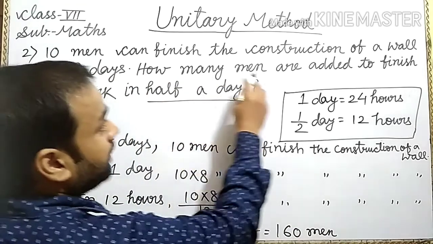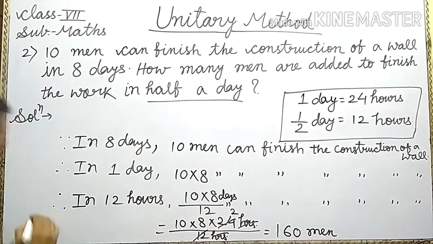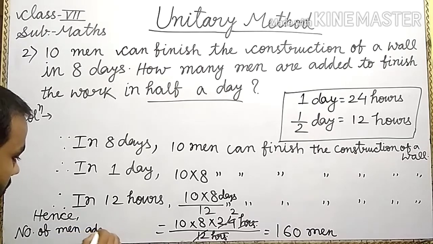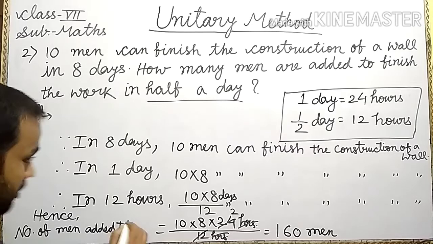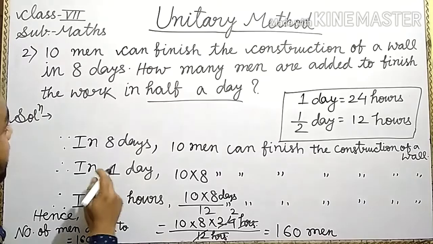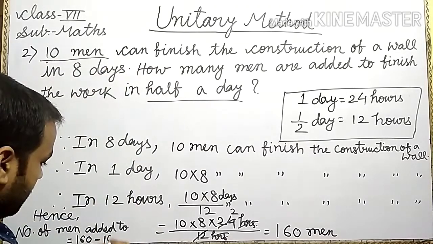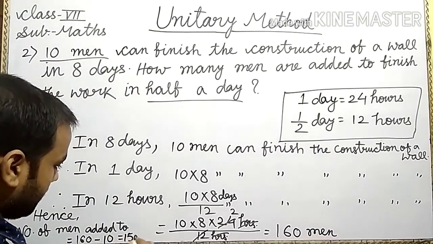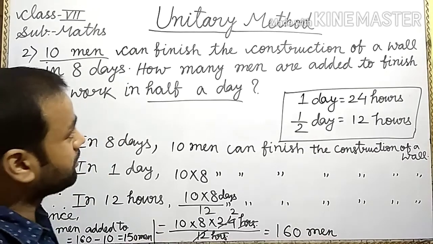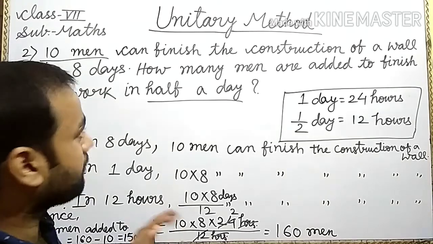Now, how many men are added to finish? Hence, the total number of men required is 160. Before, 10 men were given. We subtract and get 150 men. So we use the extra 150 men to complete the half of the work.